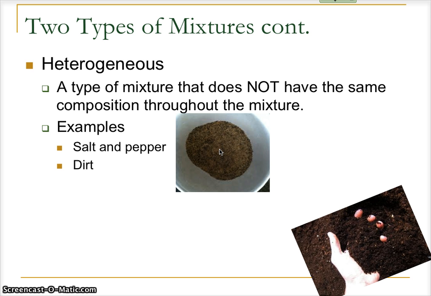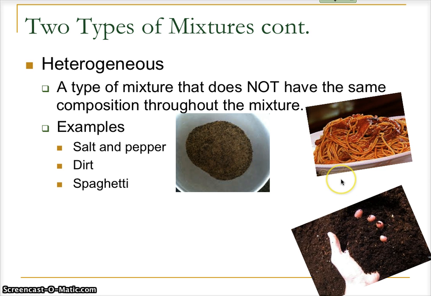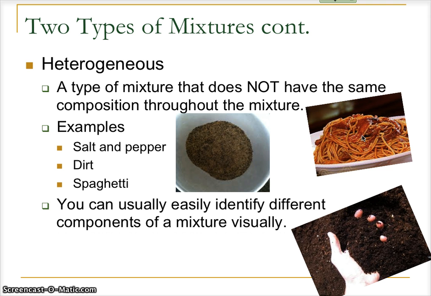Dirt. You can see there are different pieces. You can see, we have these little white pieces. We have darker areas of the dirt, and so it's not all evenly distributed. And then the last one I have here, spaghetti. Well, we have spaghetti sauce. We have meat sauce. We have the noodles. And so it may not all be evenly distributed. One fork might not be the same as another fork full of spaghetti. And so there's differences there.